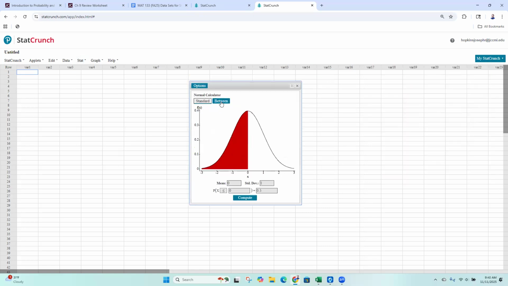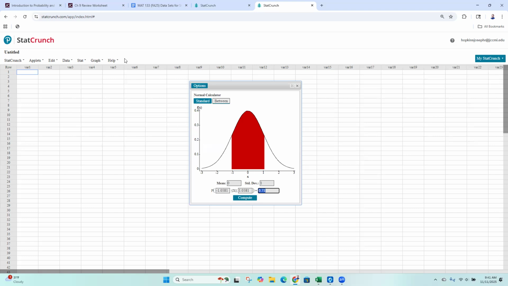Confidence intervals, we're always going to be using between, and we need 71% of our data to fall in the red area here. So that's why I put in 0.71. And so I get my Z values, my critical values in this case are positive and negative 1.0581.